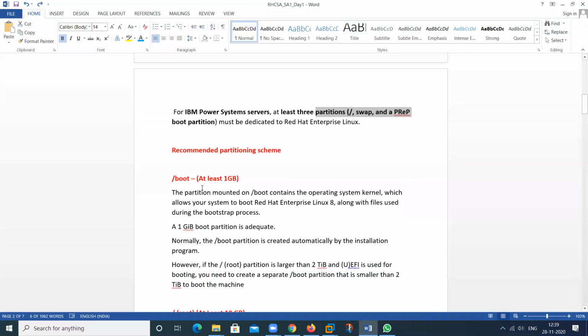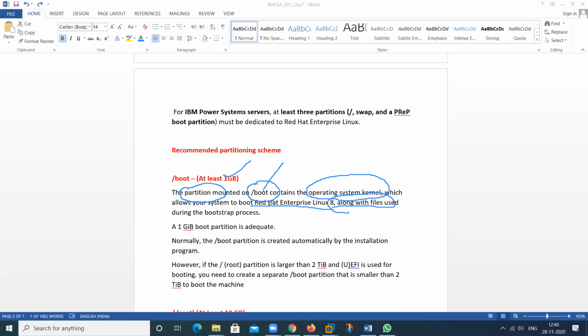If you want to separate this particular partition, you should require a minimum of 1 GB of space. So what is the use of this particular space? This partition is mounted on the slash boot directory. It contains the OS-related information, meaning all the booting files regarding the Red Hat machine, along with all the files regarding this particular OS.